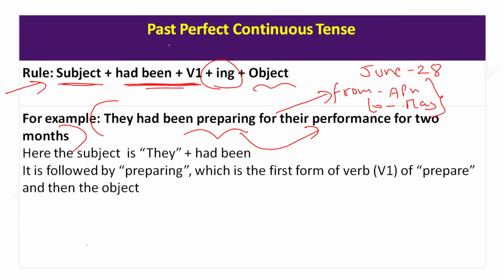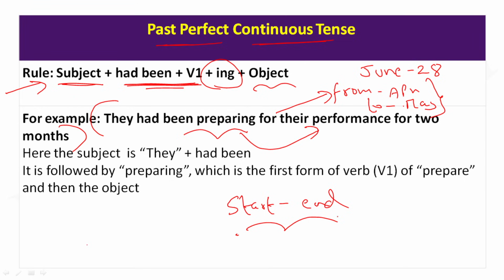So before I end the video, we will try to revise and recap. We have talked about a beautiful tense called past perfect continuous. Past perfect continuous is used to talk about an action that started in the past and also ended in the past, which means the action is no more happening.